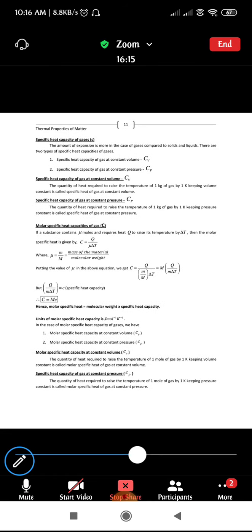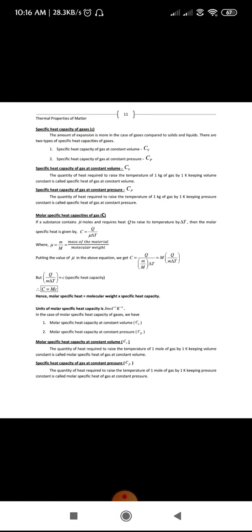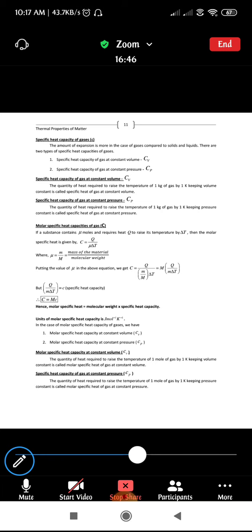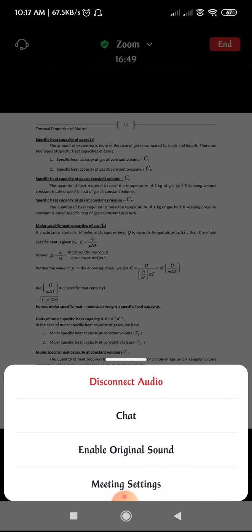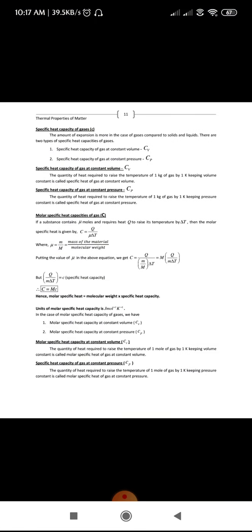Okay, Ullas, just go through the definition there. Molar specific heat: if a substance contains mu moles and requires heat Q to raise its temperature by delta T, it is called molar specific heat. Suppose a gas contains mu moles and requires Q amount of heat to raise its temperature by delta T, that itself is called molar specific heat. Okay, fine. Shall we move to the next?